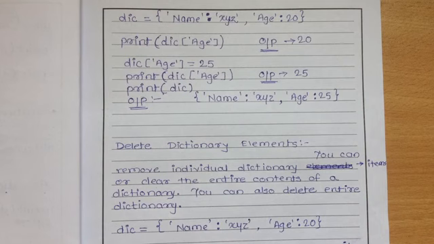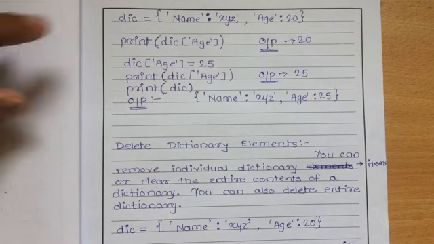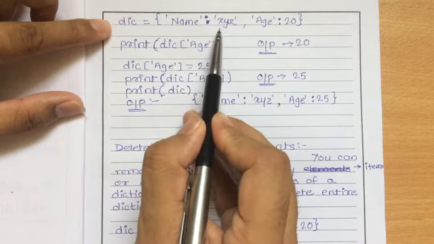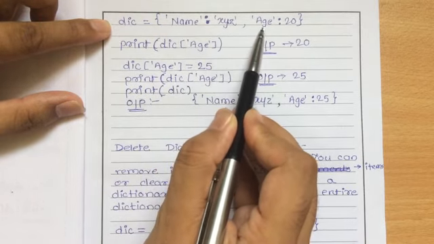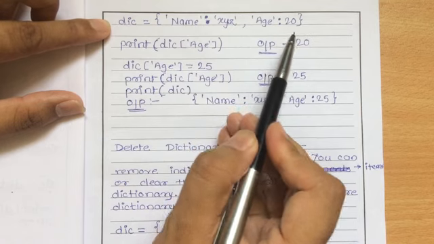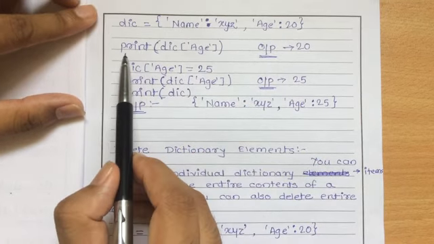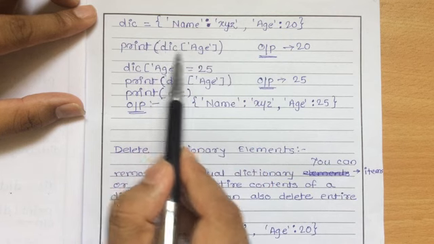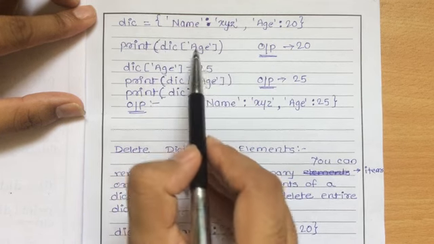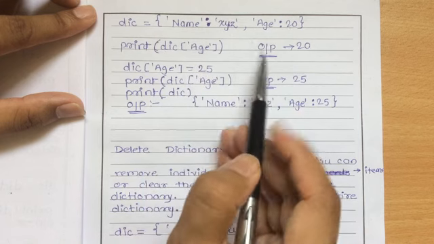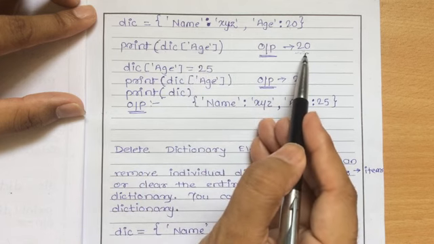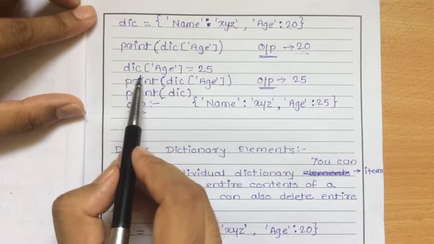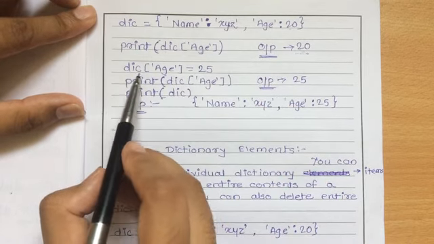Okay, here is the example to update the dictionary. Here I have written one dictionary by the name dict, having key name, its value is XYZ, second key is age, and its value is 20. Now suppose I print dict age, what output will I get? This is a key and its value is 20, so the output I will get is 20. Okay, now suppose I have to update the key.